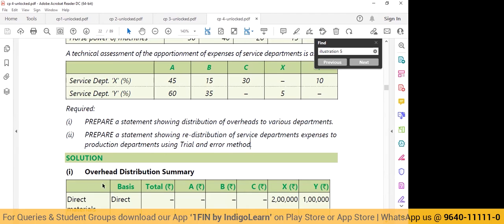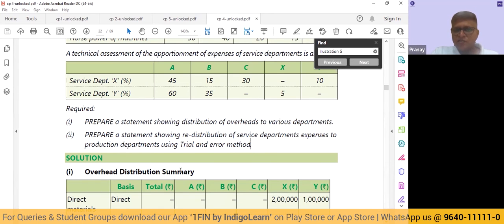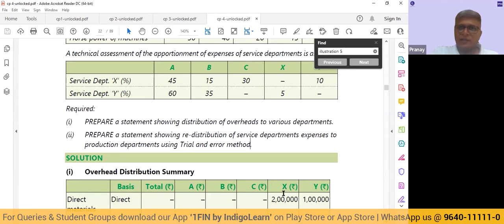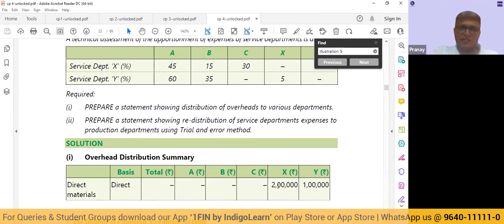So here in the context of the overhead distribution summary, when we say direct material, we are saying direct in relation to the entire department X. Per se, these are all overheads only, attributable to one unit, directly attributable to that department. And since it is directly attributable to a particular department, we are doing step one, which is the allocation.